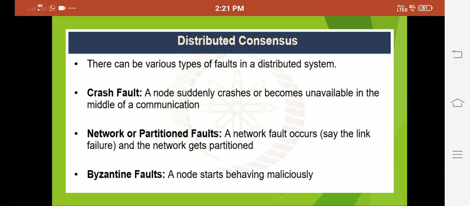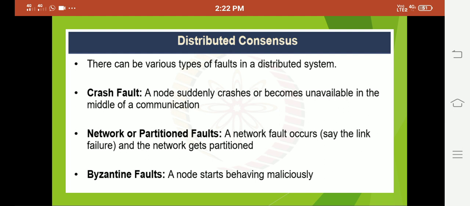We have one more fault, the network or partition fault. A network fault occurs, say a link failure, and the network gets partitioned. At that time, what do we have to do? The blockchain is based on majority voting, and other nodes have to give confirmations in order to confirm a single transaction or to add a new block. Suppose there is a network fault and some part of the network goes down. Here again the consensus comes into the picture.